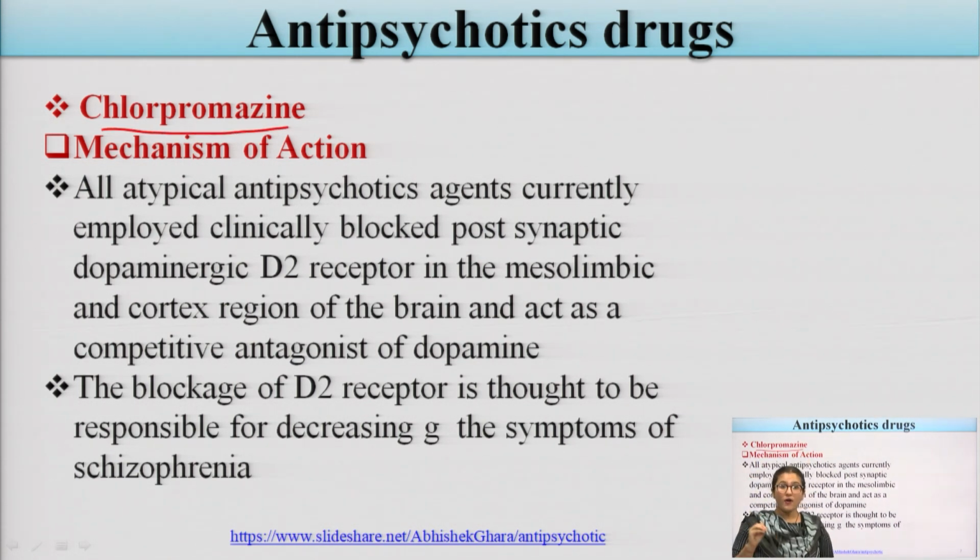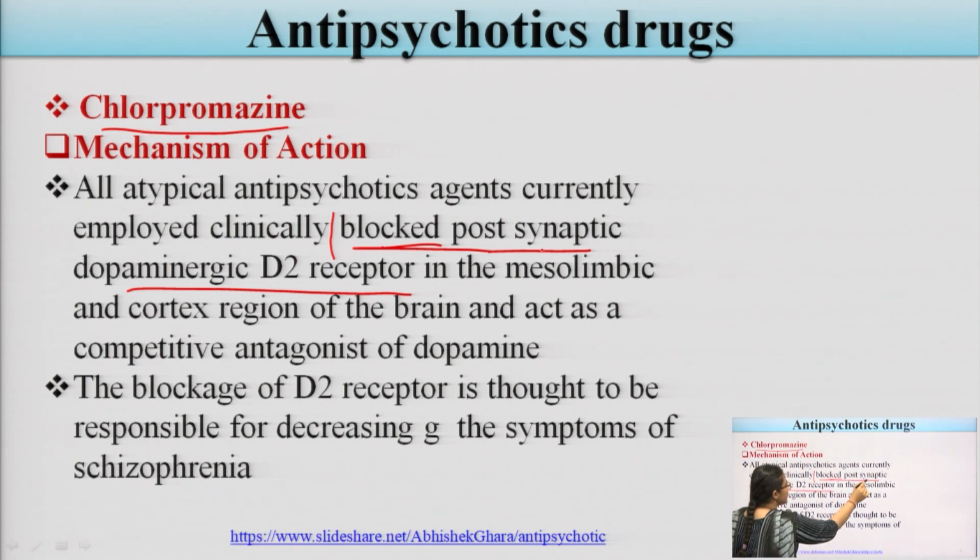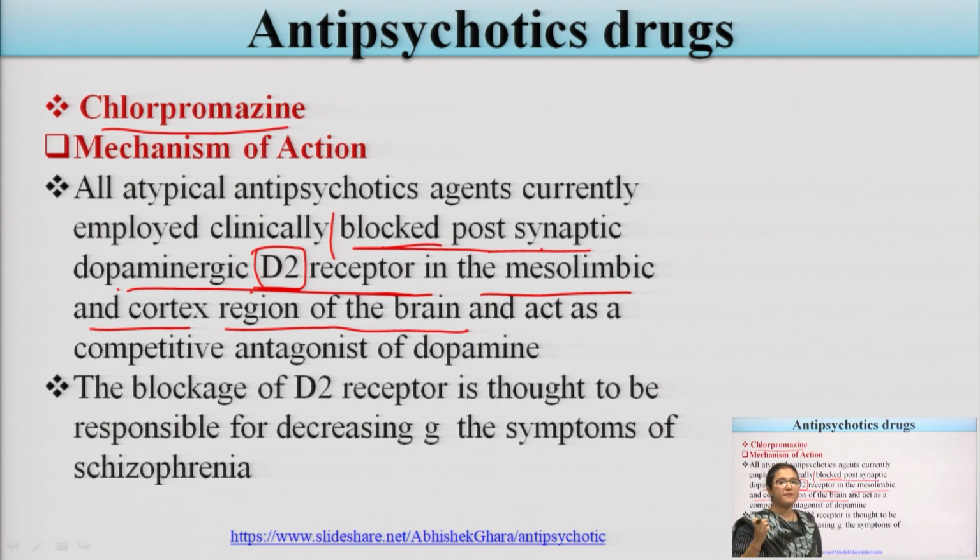that all of the antipsychotic drugs, the drugs which mainly come under the category of antipsychotic drugs, mainly act on the dopaminergic receptors. They mainly block the postsynaptic dopaminergic receptors. They block the postsynaptic dopaminergic D2 receptor in the mesolimbic and the cortex region of the brain. And they mainly act as a competitive antagonist.